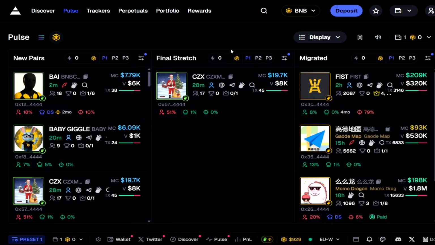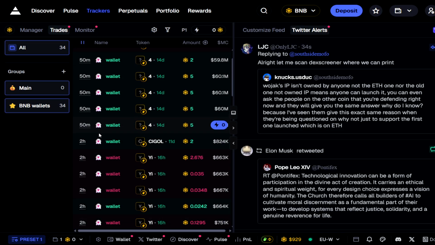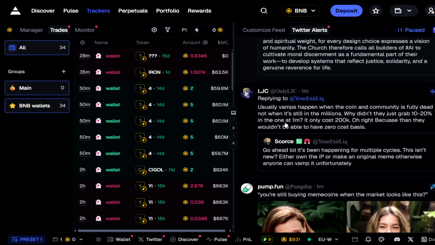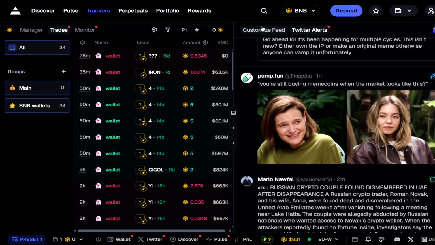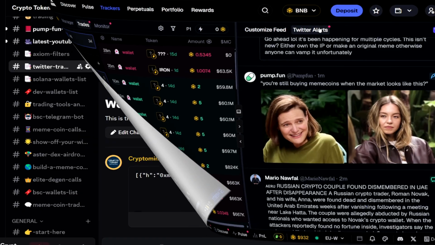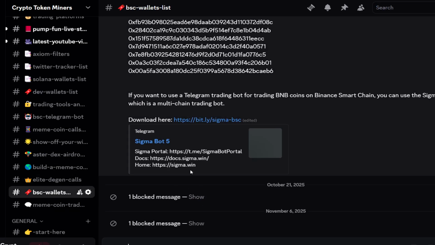On the trackers page you get an overview of the trades of all the wallets that you follow. There's also a Twitter or X feed on the right side with the latest news updates. You can add X accounts here or remove them with a simple mouse click. I have lists with the best BNB wallets and Twitter accounts on my Discord server. Just copy the list and import it in your wallet or Twitter tracker.